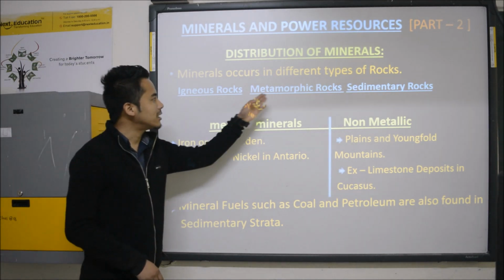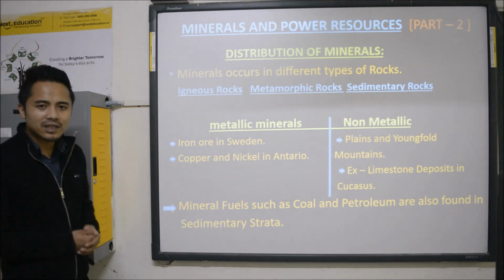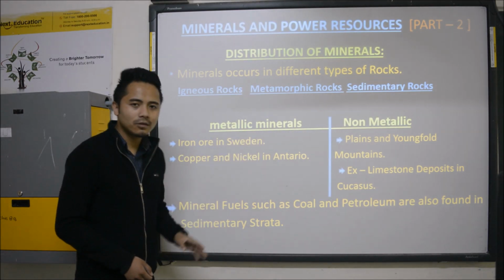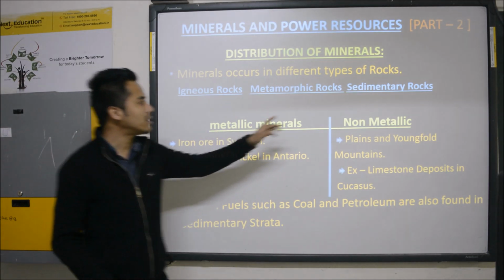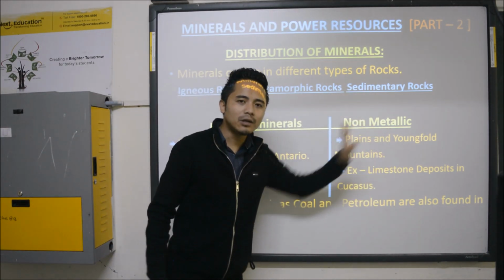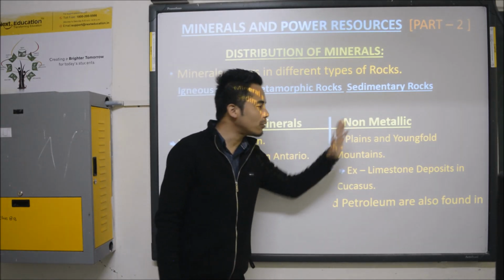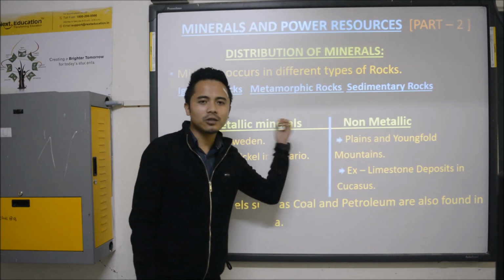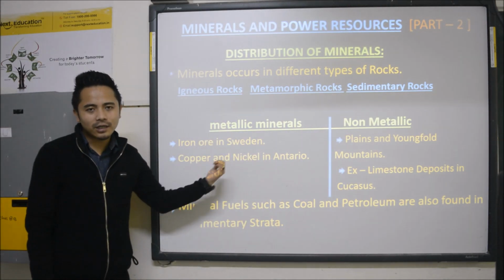In igneous rocks and metamorphic rocks, the minerals found are metallic minerals. Likewise, in sedimentary rocks, non-metallic minerals are formed. In sedimentary rocks, usually petroleum is formed, which is non-metallic. Right? Non-metallic usually means the minerals which do not contain any kind of metal. So metallic minerals are the minerals which contain metal.